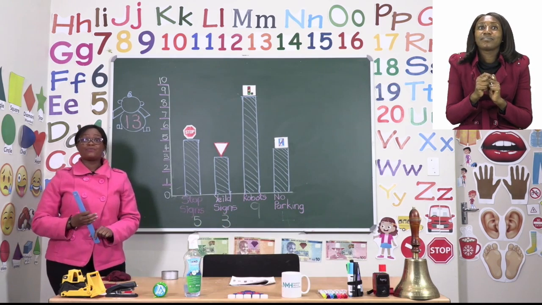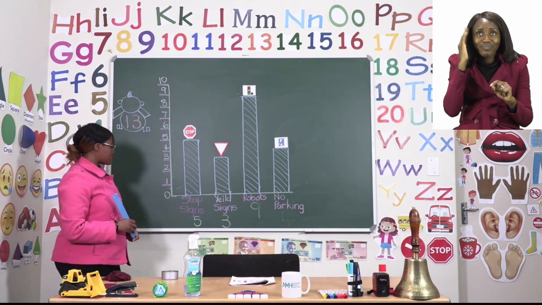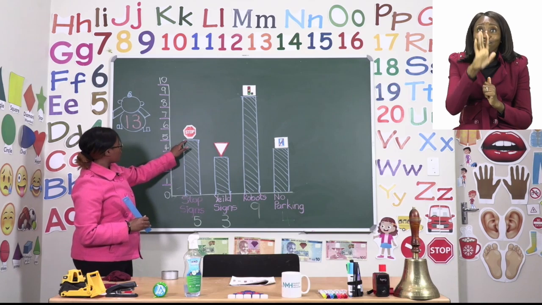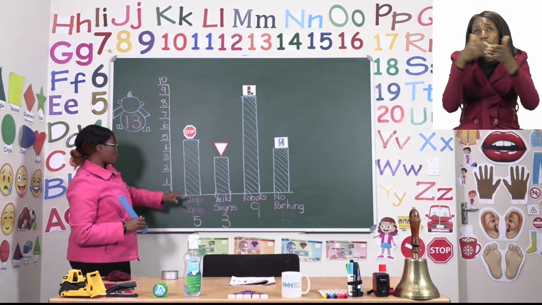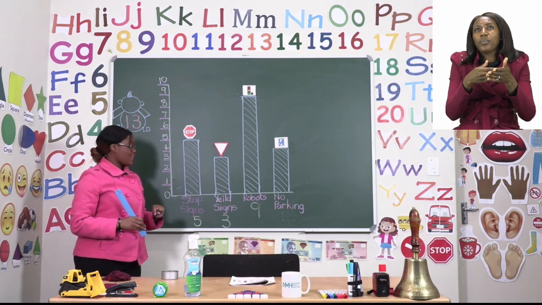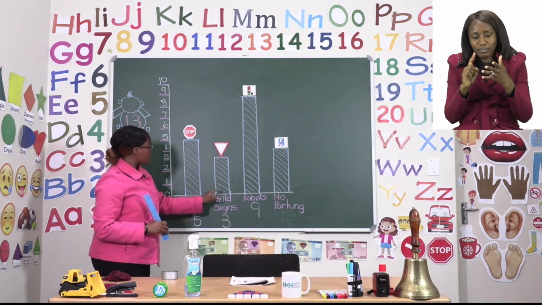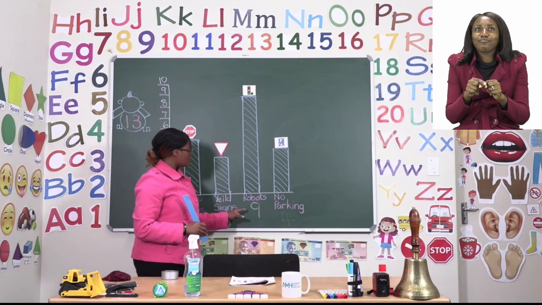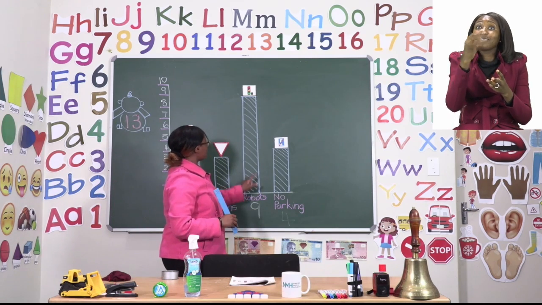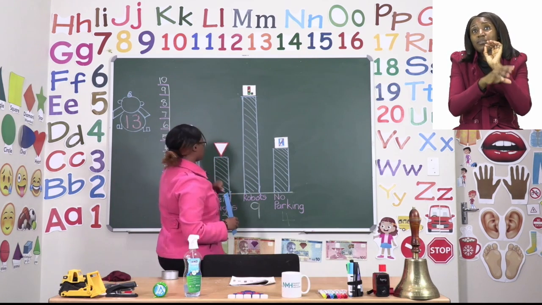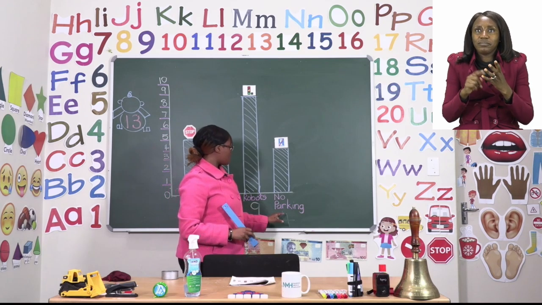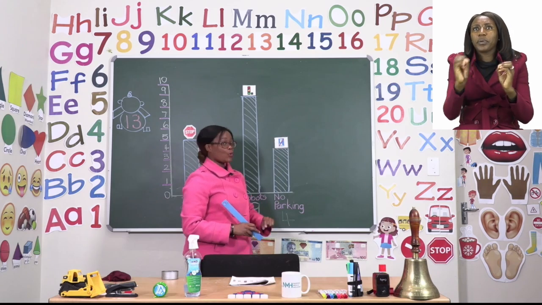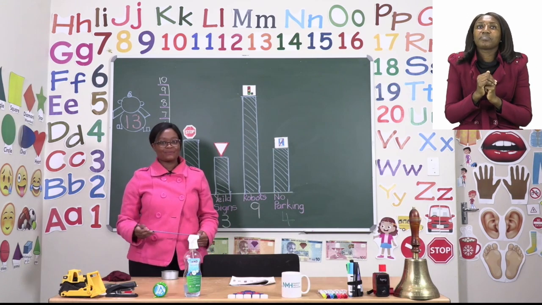So now we have more information about the signs. We know that 5 children brought no stopping signs or stop signs. Then we know that 3 children brought yield signs. Then we also know that 9 children brought robot signs. And the last one, 4 children brought no parking signs.